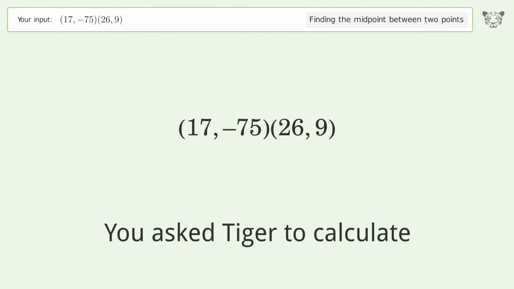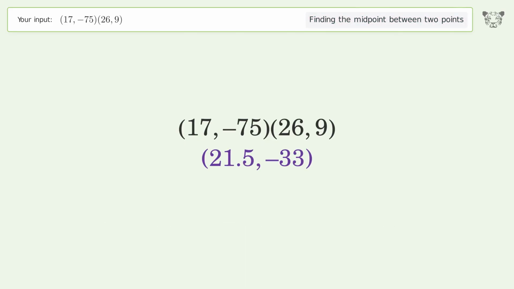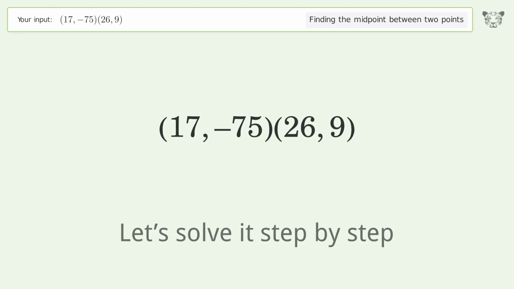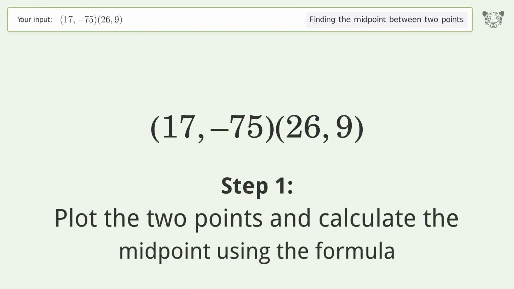You ask Tiger to calculate. This deals with finding the midpoint between 2 points. The midpoint between the 2 points is 21.5, negative 33. Let's solve it step by step. Plot the 2 points and calculate the midpoint using the formula.